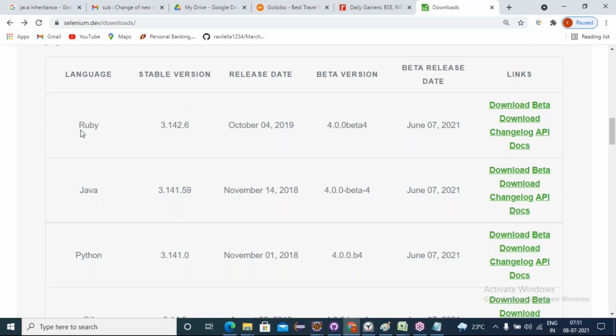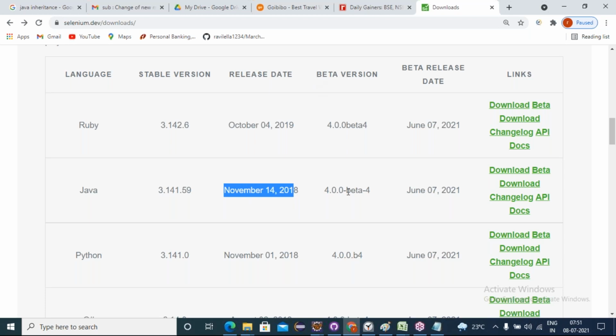Similarly, Selenium has WebDriver 1, WebDriver 2, WebDriver 3, WebDriver 4. WebDriver 3 series only people are still using. WebDriver 3 is shown as the stable version. In it we have versions 3.11, 3.12, 3.13, 3.14, like this 3.141.59. This is the highest, latest series in WebDriver 3. It got released on November 14, 2018, on Children's Day. Okay, fine. And then beta versions.